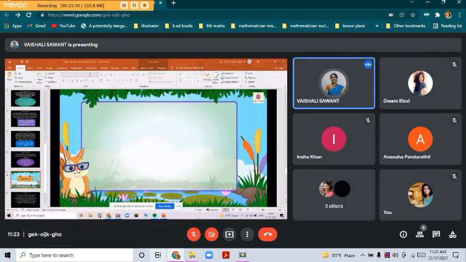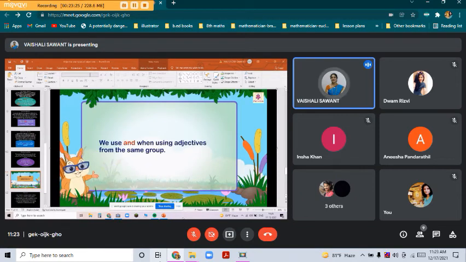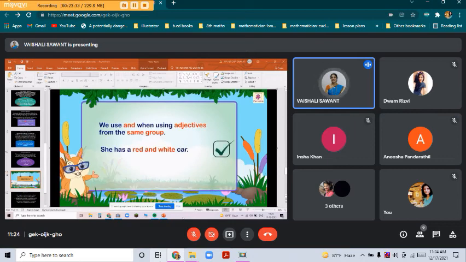For example, she has a big white car. Incorrect: she has a big and white car. We use and when using adjectives from the same group. For example, she has a red and white car. Correct. Incorrect: she has a red and white color car.